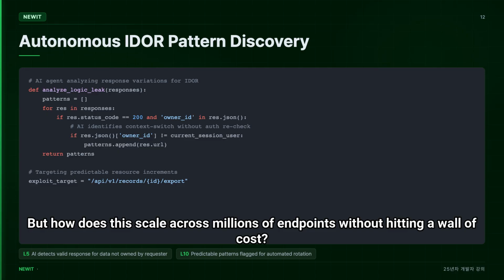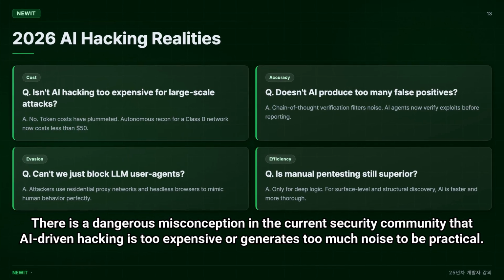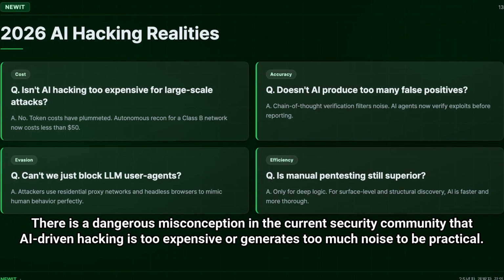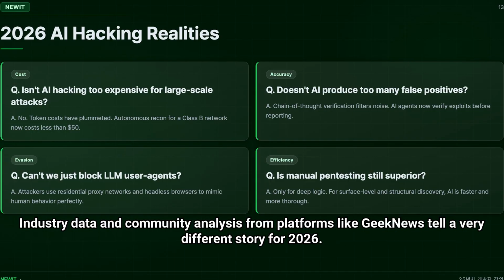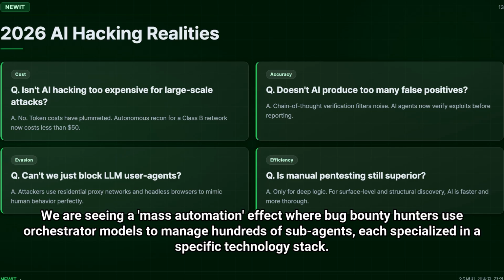But how does this scale across millions of endpoints without hitting a wall of cost? There is a dangerous misconception in the current security community that AI-driven hacking is too expensive or generates too much noise to be practical. Industry data and community analysis from platforms like Geek News tell a very different story for 2026. The cost of intelligence per token has dropped by 90% compared to 2024, enabling attackers to run sophisticated agents for pennies. We are seeing a mass automation effect where bug bounty hunters use orchestrator models to manage hundreds of sub-agents, each specialized in a specific technology stack.